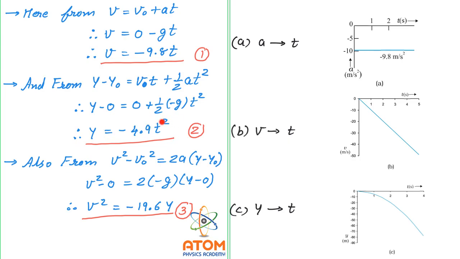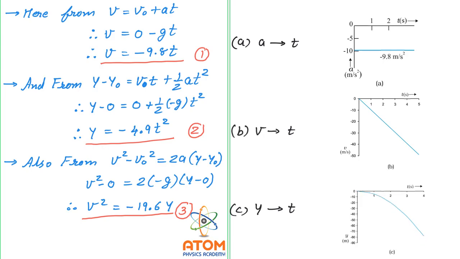Put t equal to 1, so you will get y equal to minus 4.9. Put t equal to 2, so t square will be 4, and 4 into minus 4.9 will give you minus 19.6 and so on. So when you put all these values in this graph, for 1 second minus 4.9, for 2 seconds minus 19.6 and so on, you will get a curve type graph.